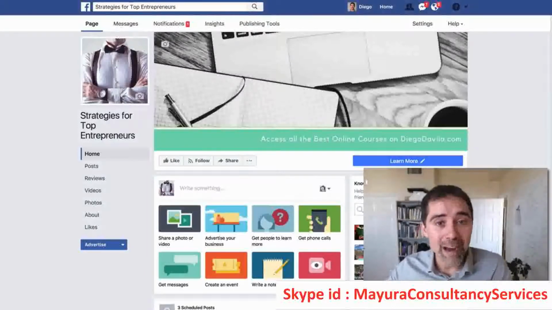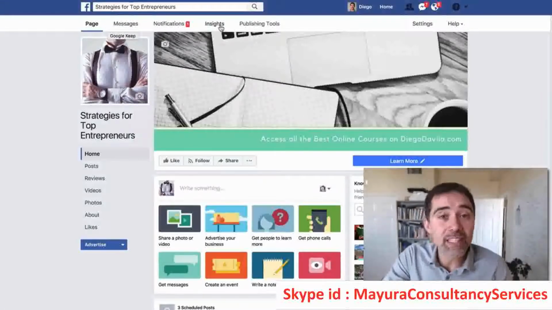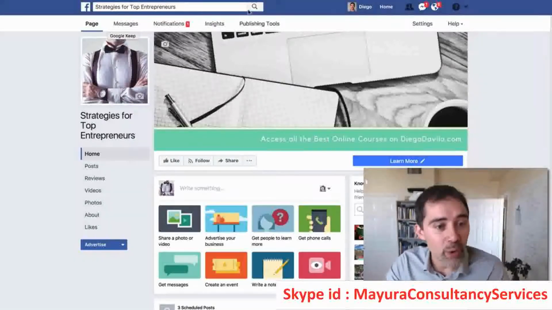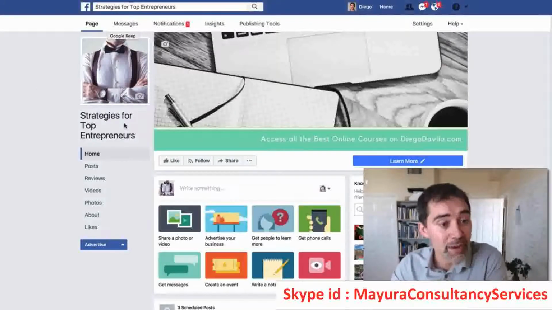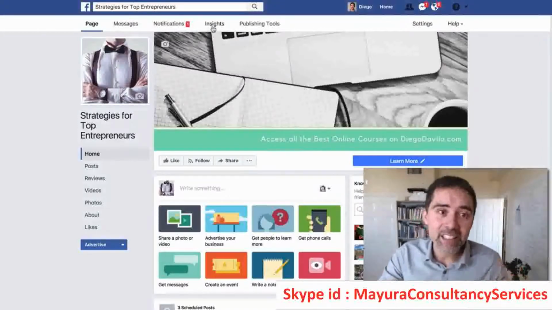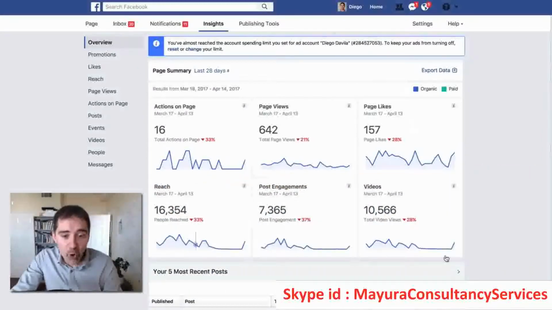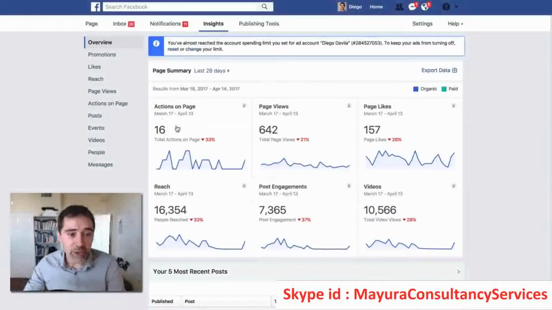For that, we will use my Camino de Santiago page, which has more traffic, so I can show you more numbers. But in order to find all the statistics and Facebook Insights, when you are on the page, here we are on the Strategies for Top Entrepreneurs page, you have the top menu, and the 4th item is Insights. So you click here on Insights, and here we are on my Camino de Santiago page. In the overview, we have all the data that we want. You can select the period that you want: today, yesterday, last 7 days, last 28 days. And here we have the numbers.